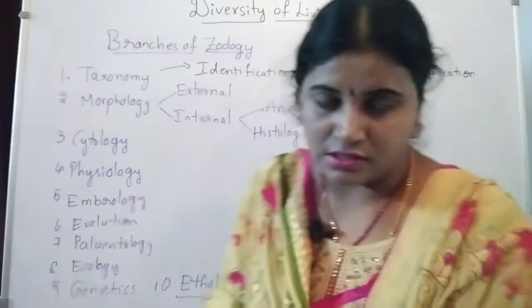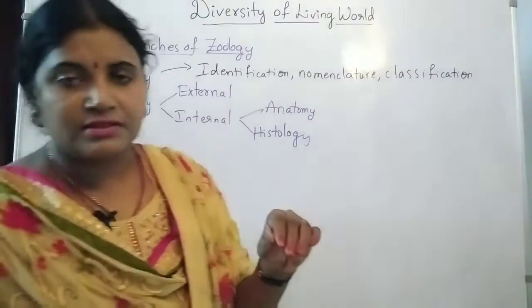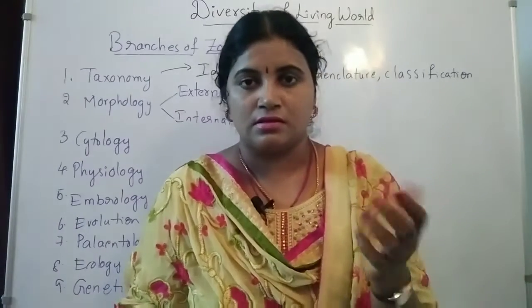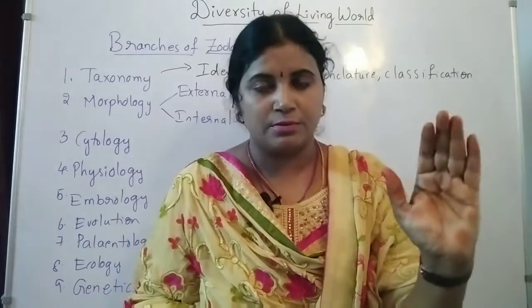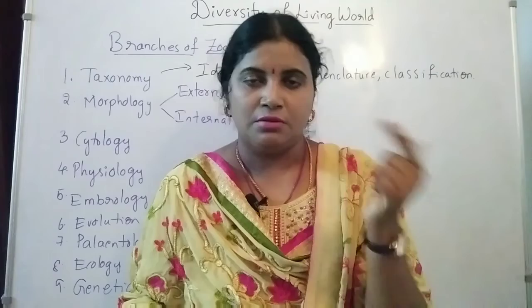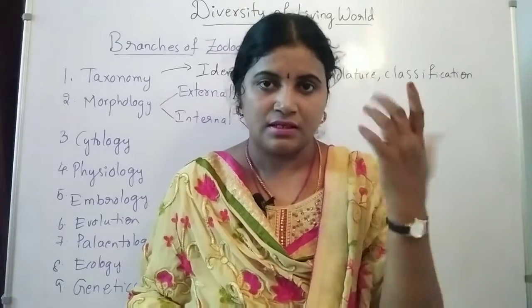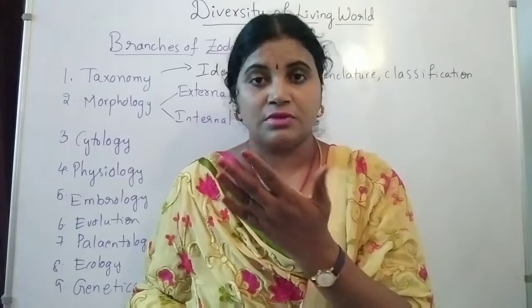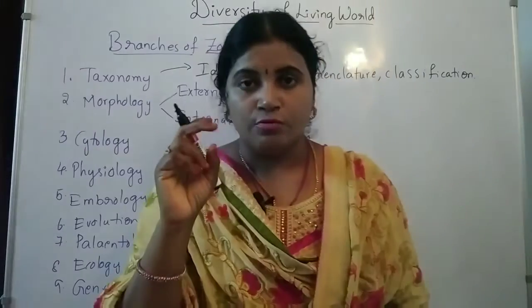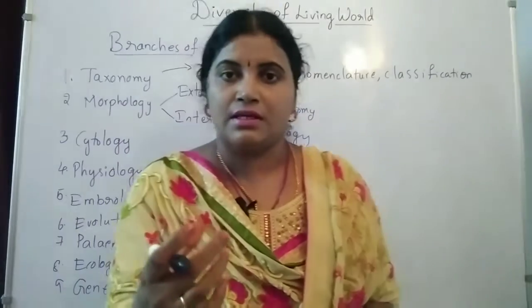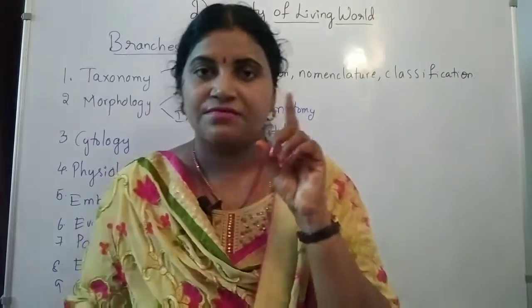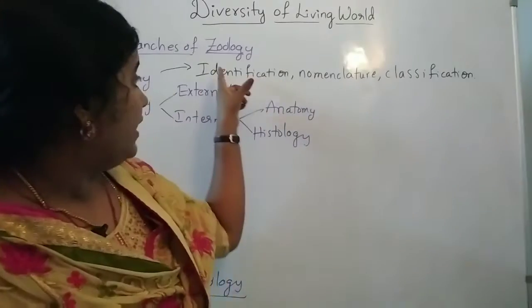Classification of the organisms. So first one, we are identifying the characters by the senses. That means when we see an animal or a plant, we identify some characters. For example, if we imagine an animal, definitely if I say tiger we will get the visual. At the same time, butterfly, we will get the visual. Why? Because those characters are very unique. So based on their characters, appearance, external characters and internal characters, we are able to identify them. That is the first step in taxonomy, that is identification.